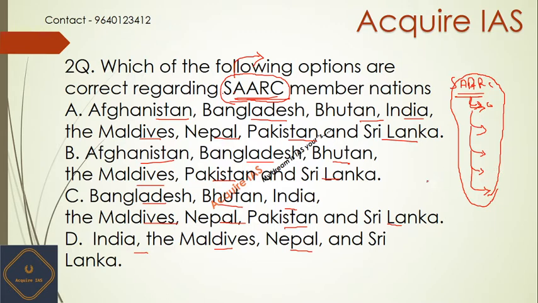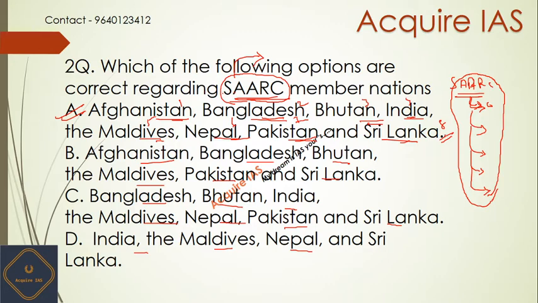Next we see the answer for this question. A is the correct answer: Afghanistan, Bangladesh, Bhutan, India, Maldives, Nepal, Pakistan and Sri Lanka. Let me tell you once again: Afghanistan, Bangladesh, Bhutan, India, Maldives, Nepal, Pakistan and Sri Lanka.